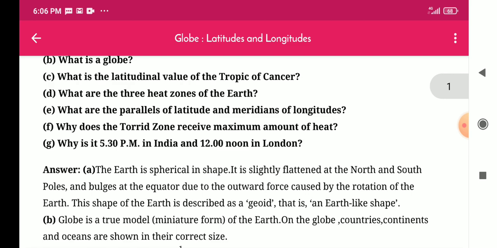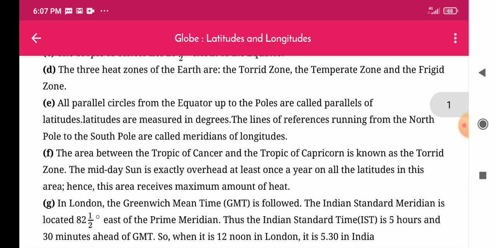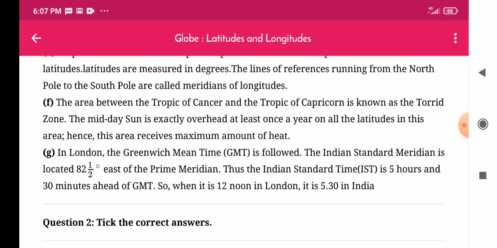G. Why is it 5:30 p.m. in India and 12 noon in London? Answer: In London, Greenwich Mean Time (GMT) is followed.